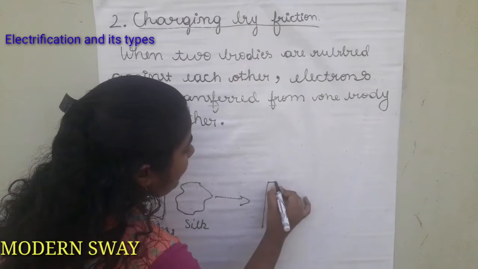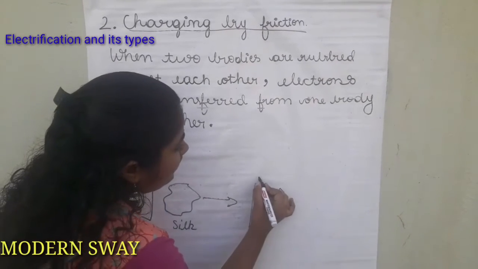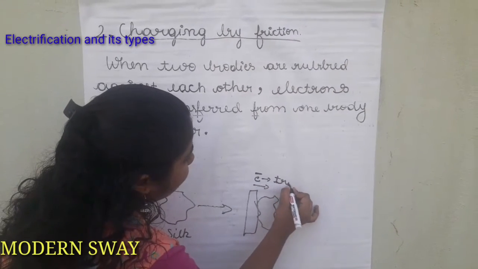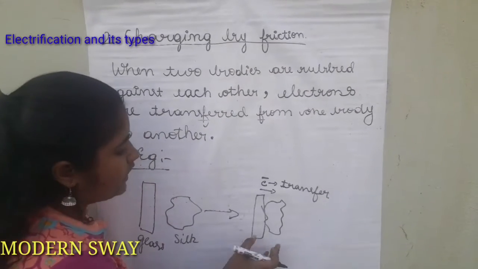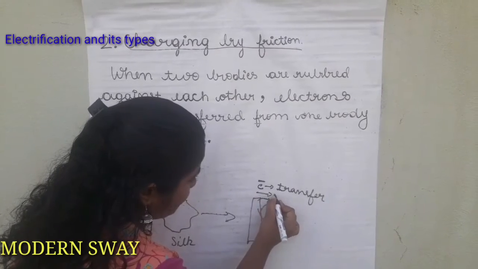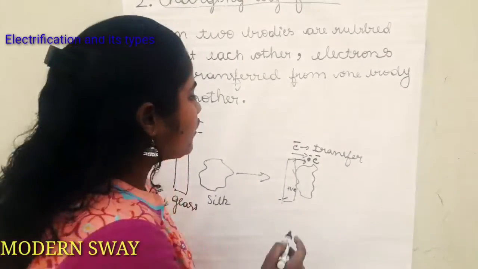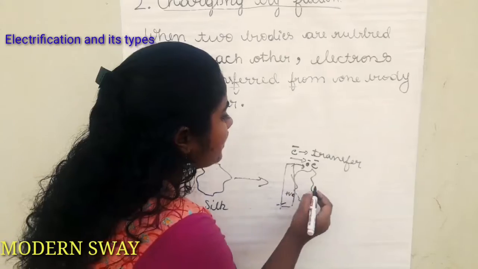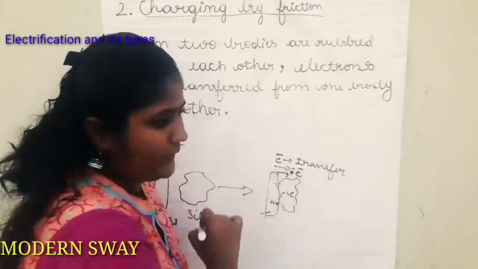When you rub the glass rod against the silk, electrons are going to transfer, and both become charged bodies. Here the electrons transfer to the silk. The glass rod loses electrons to become a positively charged body, and the silk gains electrons and becomes a negatively charged body.